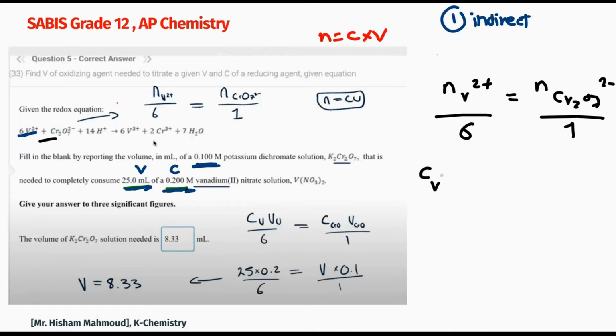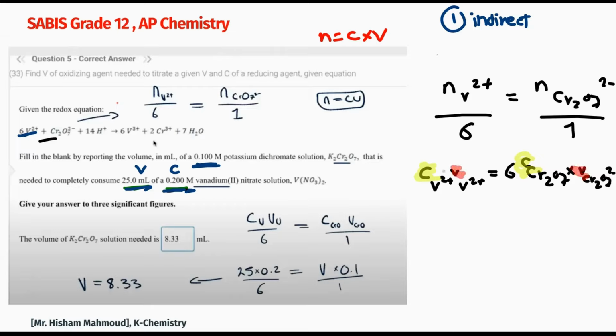So C of vanadium multiplied by volume of vanadium divided by 6 equals the concentration multiplied by volume of Cr2O7 divided by 1. C1V1, I will make it in color so it is easy for you to understand. This is C, this is the C, and this is volume, and this is the volume.